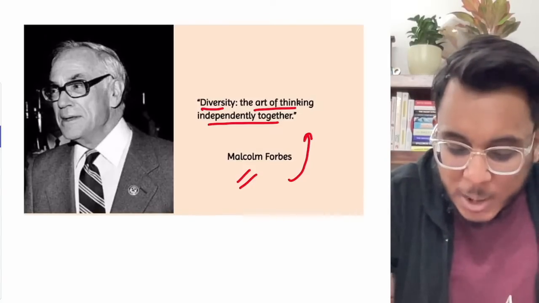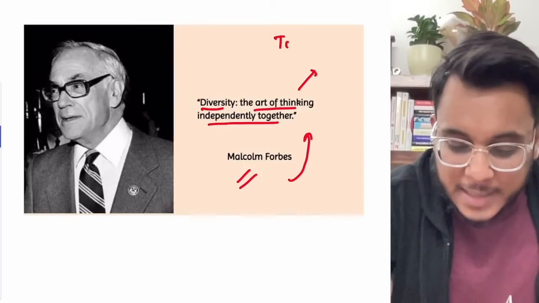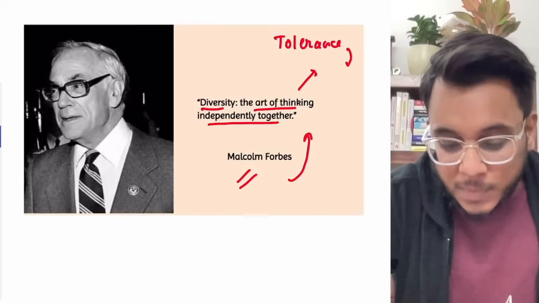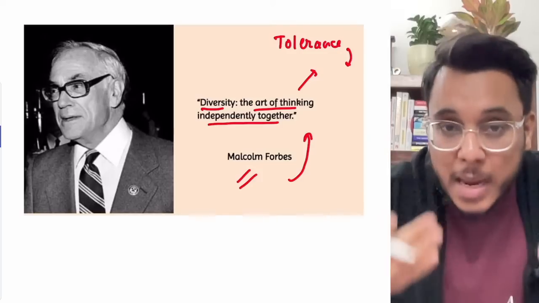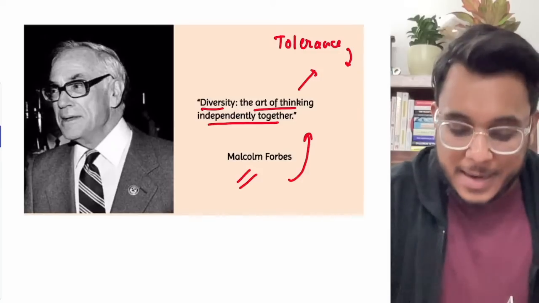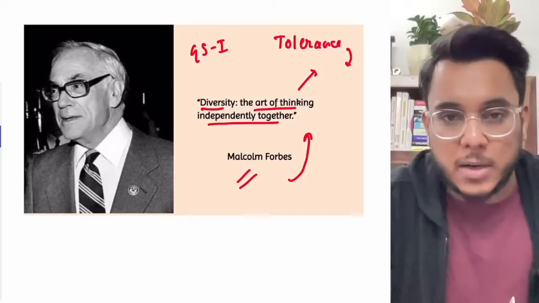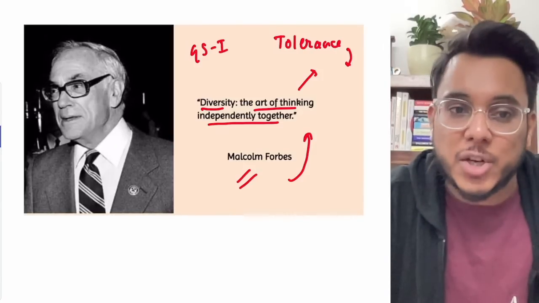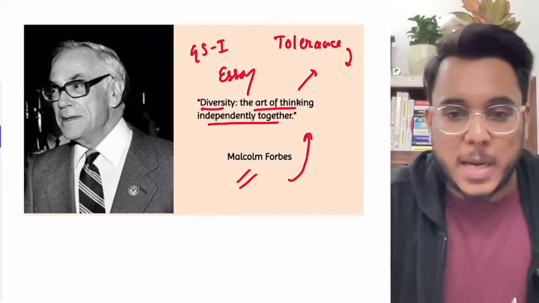Now, when we need to think independently together, what do we need? We need to have tolerance. So, when there is tolerance, we will be different, but still we will be independent, and we will be able to live together. And this is when real diversity will thrive. Now, this quotation can be used in answers related to GS paper number 1, where Indian society and diversity have directly been mentioned. Moreover, this idea can also be utilized in essays.